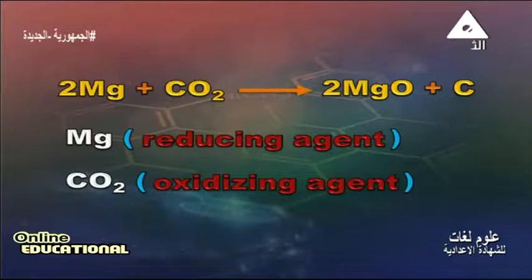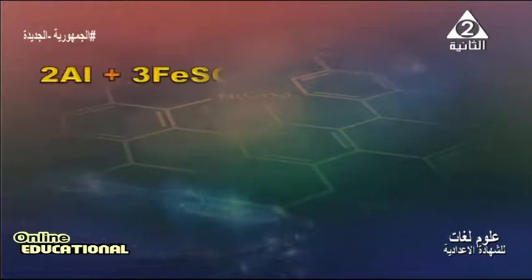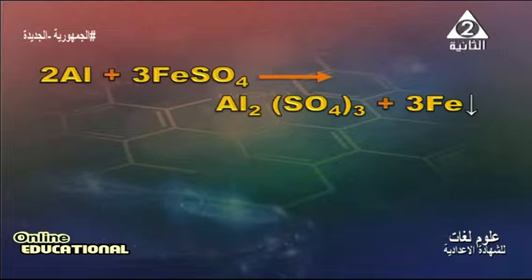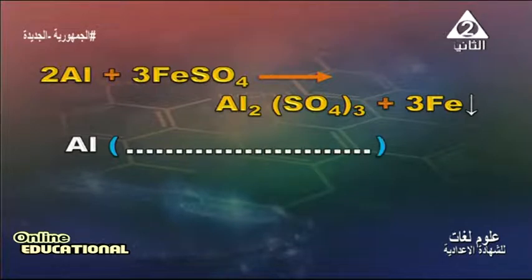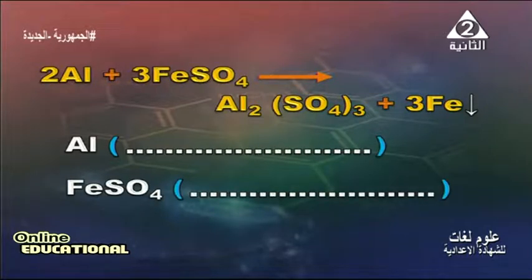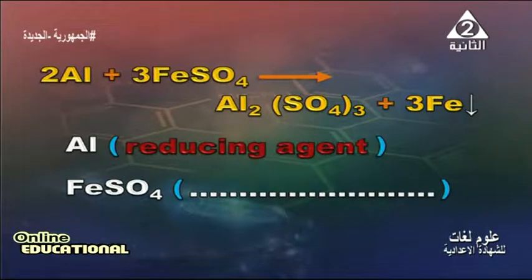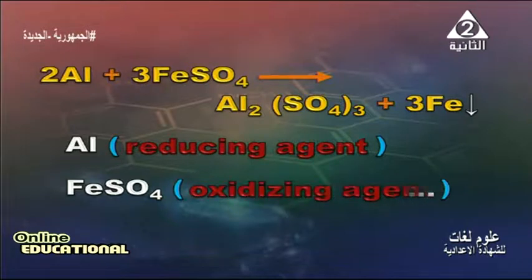Another question: aluminum reacts with ferrous sulfate to form aluminum sulfate and iron. Aluminum reacts in this reaction as, and ferrous sulfate reacts as. Aluminum reacts as a reducing agent, but FeSO4, ferrous sulfate, reacts as an oxidizing agent.